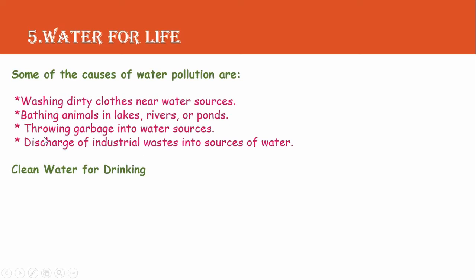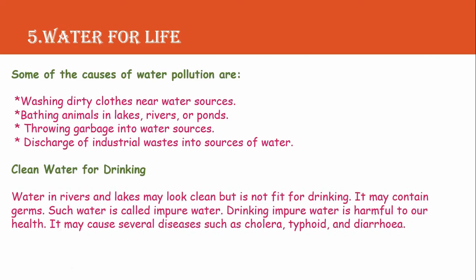So when we throw any waste, any garbage into the water sources, it makes the water dirty. Discharge of industrial waste into water. So when we discharge the chemicals or the industrial waste into sources of water, it makes the water dirty.